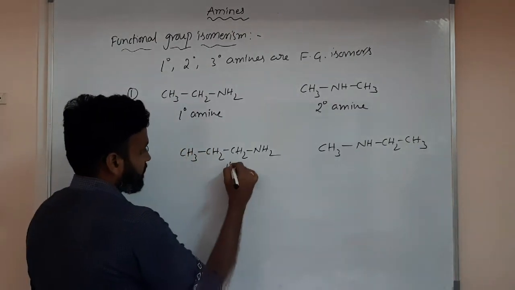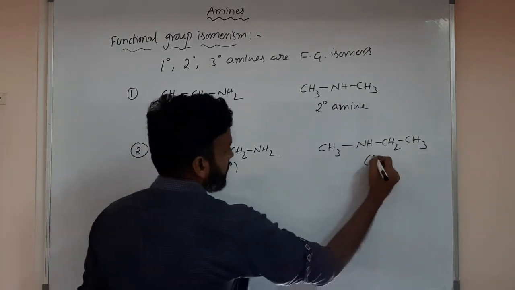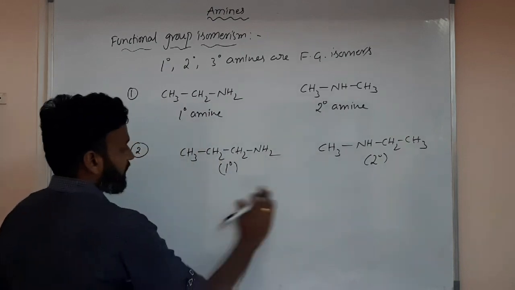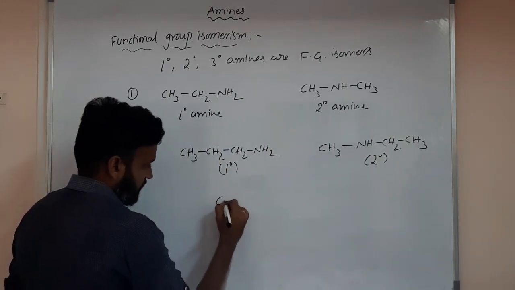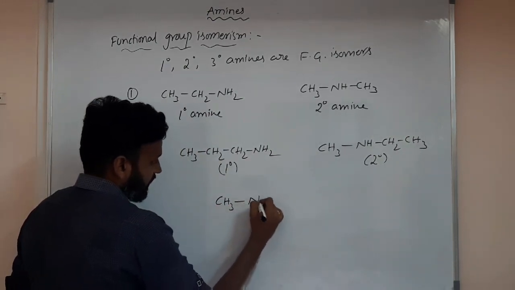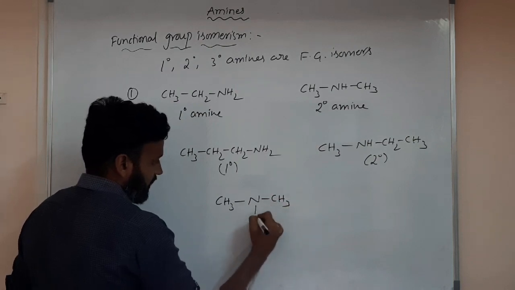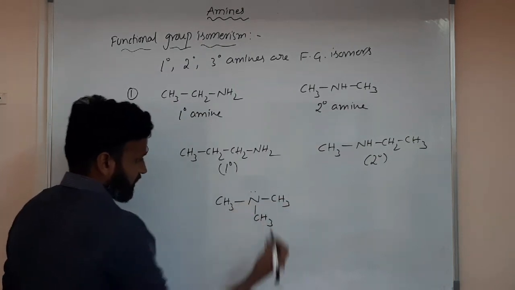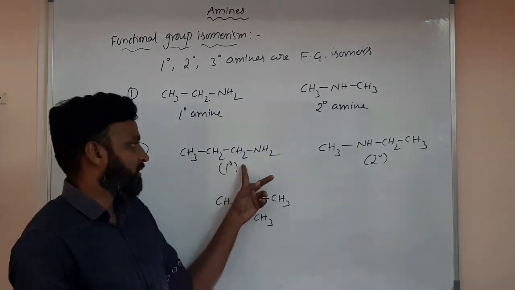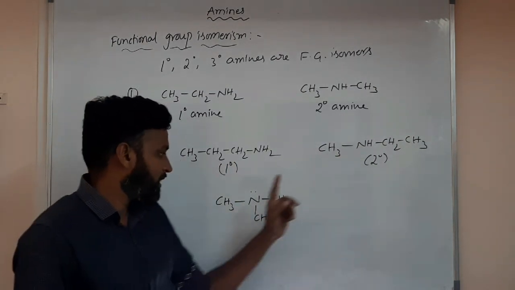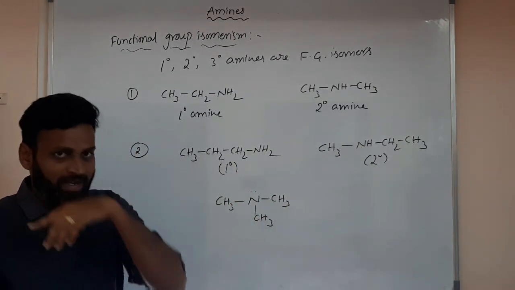This is a primary amine and this is a secondary amine, and a tertiary amine is also possible here: CH3, N, CH3 and CH3. This is a tertiary amine.